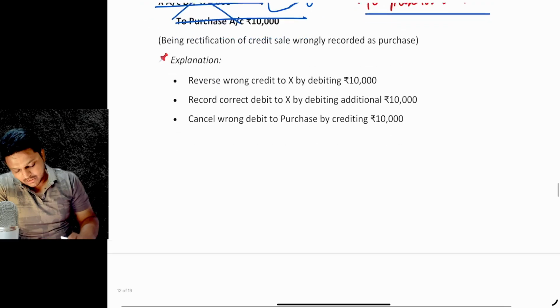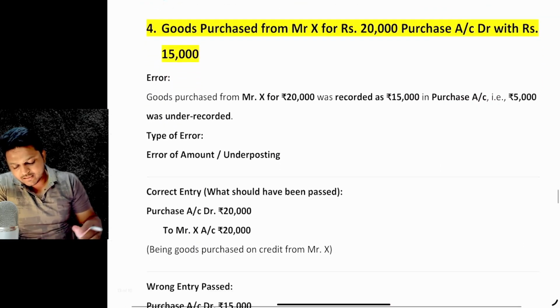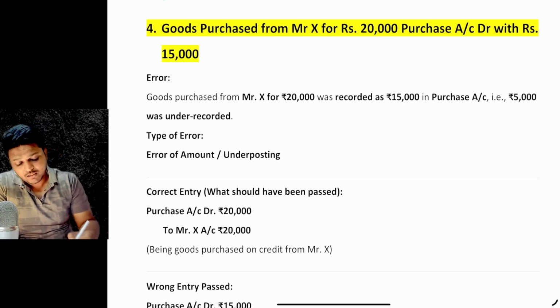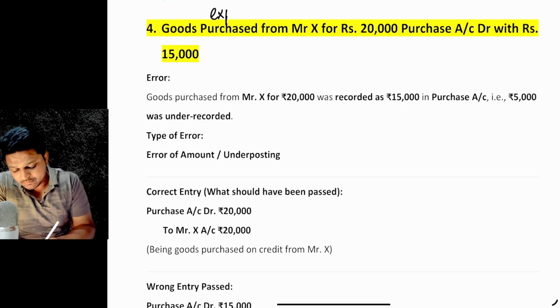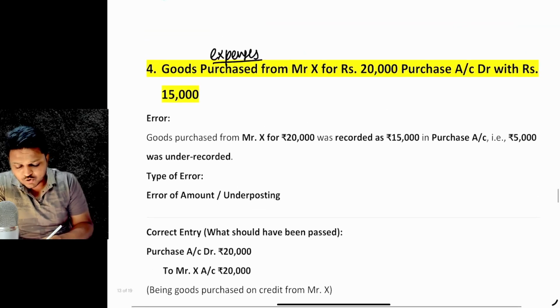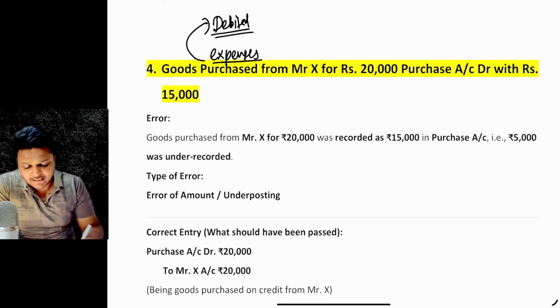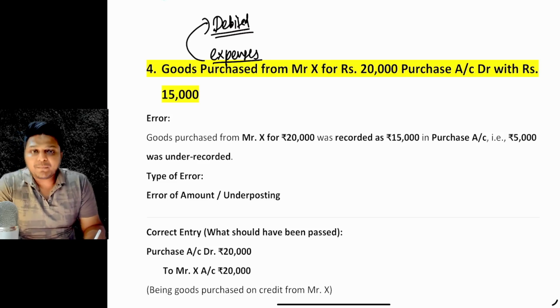Okay. Now let's move to another one. It says goods purchased from Mr. X for rupees 20,000. You purchased the goods, right? Now purchases is what? Purchases is an expense account. It's a nominal account, but it is showcasing expense. So purchases account is to be debited, right? Purchases account is to be debited, and you basically purchased it on credit.